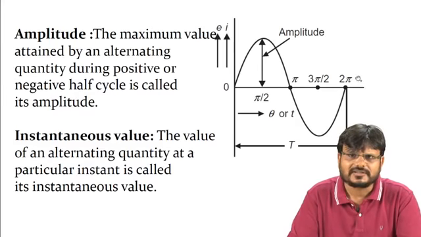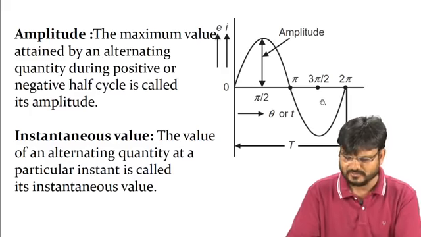So at t equal to 2 pi, what is the instantaneous value? It is 0. At 3 pi by 2, what is the instantaneous value? It is the maximum value, or you can say it is the amplitude of that voltage or current.